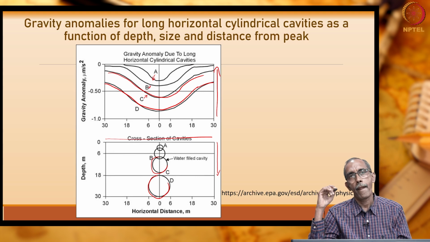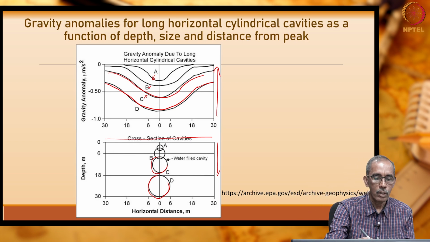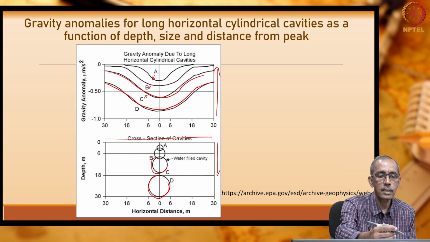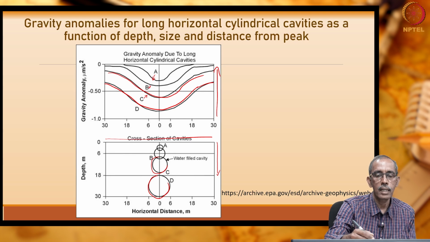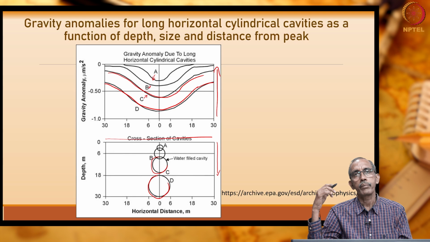If you take cylinder D, which is very big compared to cylinder A, nearly about 12 meters in diameter, the anomaly which we have measured at the surface is comparatively lesser. Why? Because of the depth of burial.